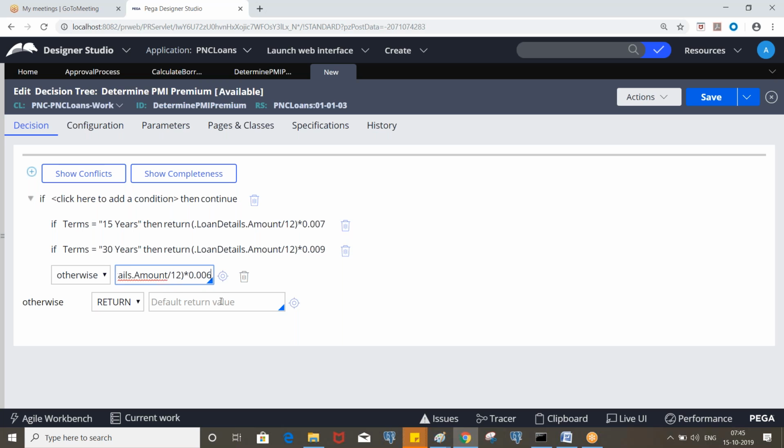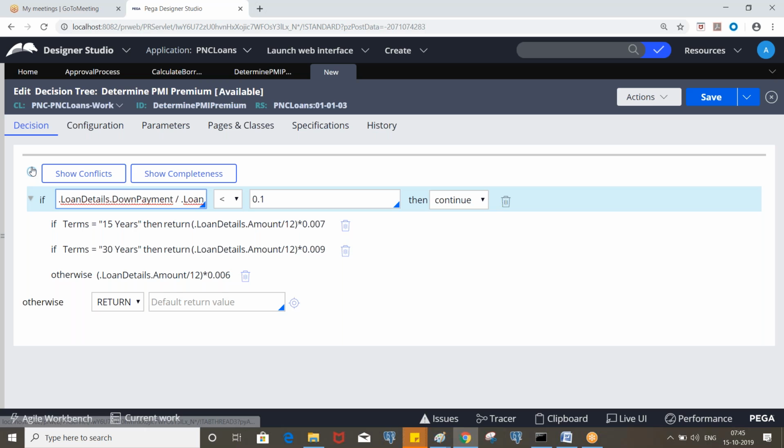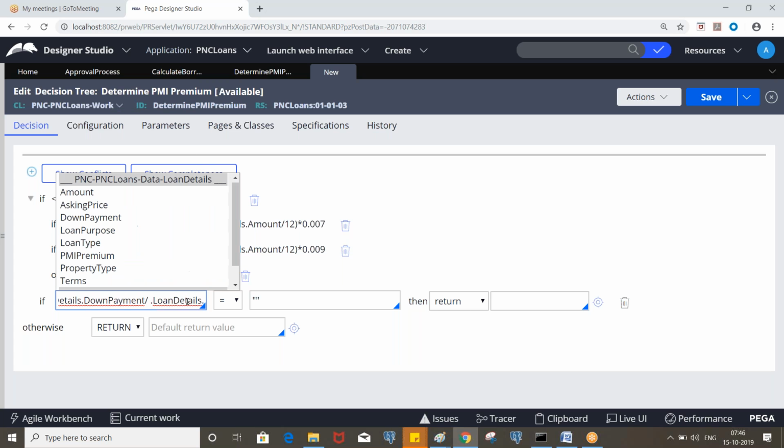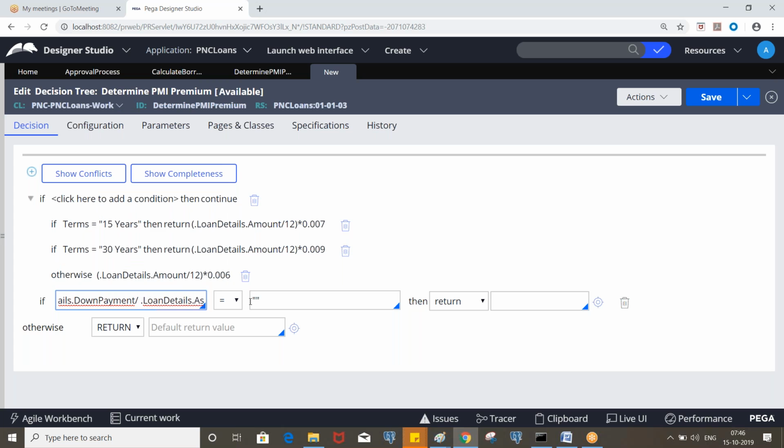Okay. So now put the cursor here, click on add row. If it is less than 20%, that means 0.2, then return or continue?